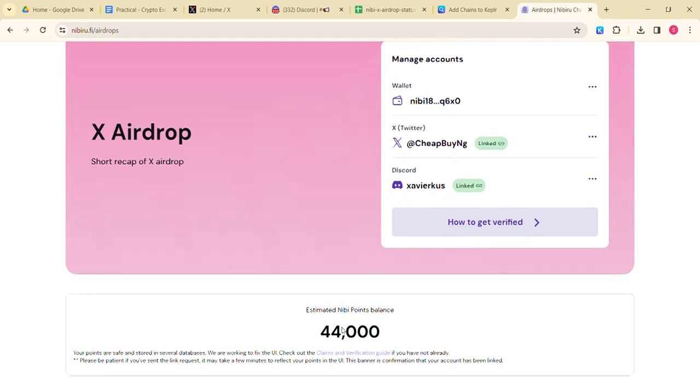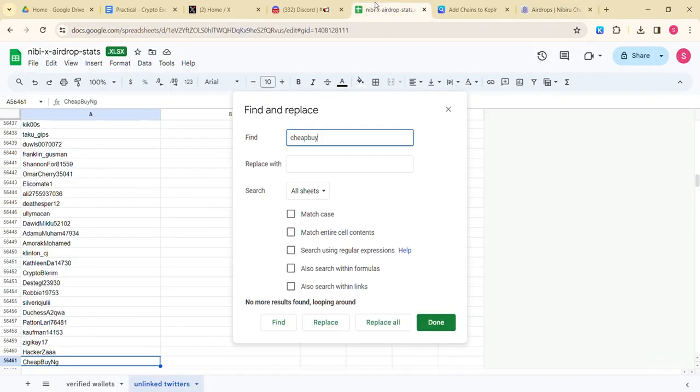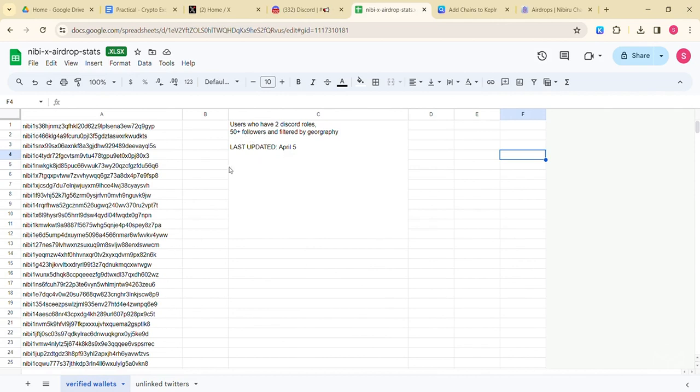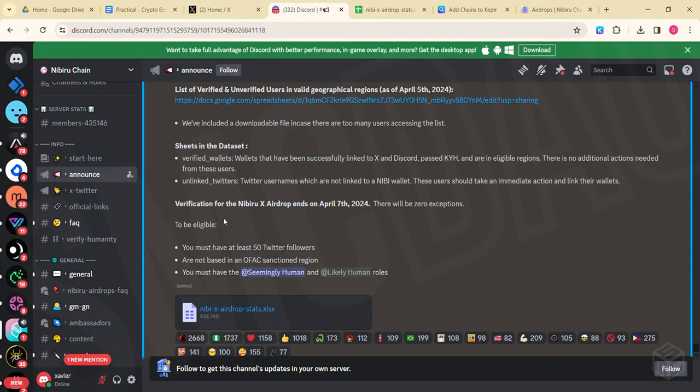With this, rest assured that your address will be migrated from the unlinked Twitters to verified wallets, because this sheet was last updated April 5th, and from the Discord we can see that the verification deadline for the Nibiru X airdrop ends April 7th. So you just have today to do the link. Ensure you do this, and ensure that you meet the criteria. You must have at least 50 Twitter followers, and you must have a seemingly human or likely human role.